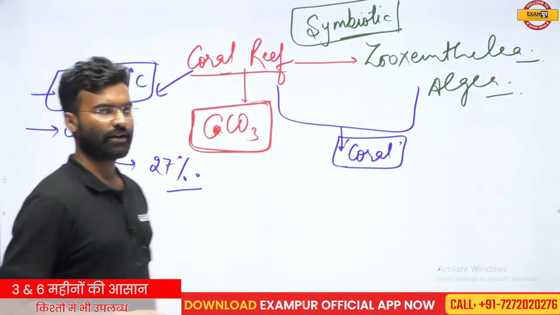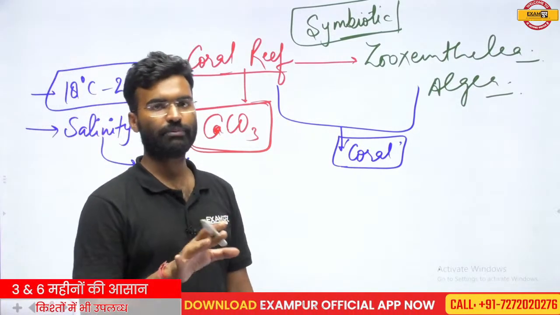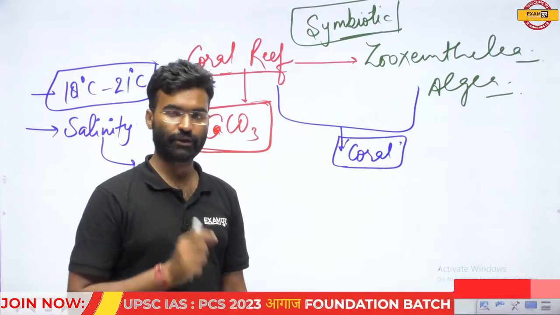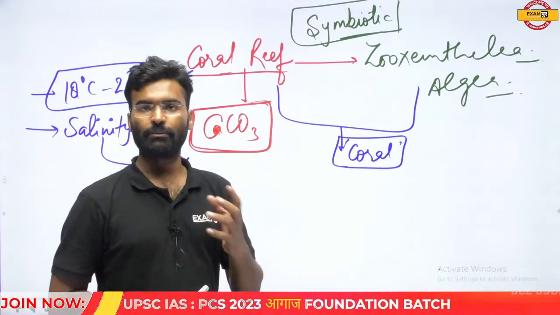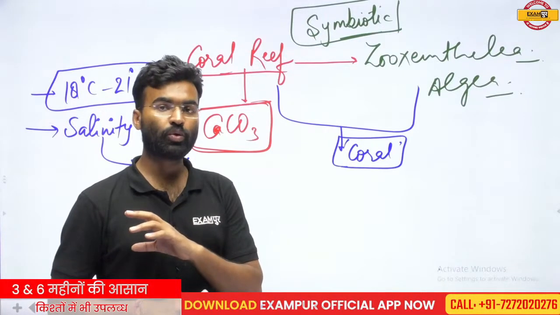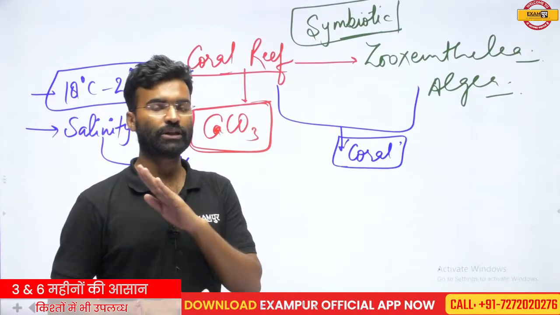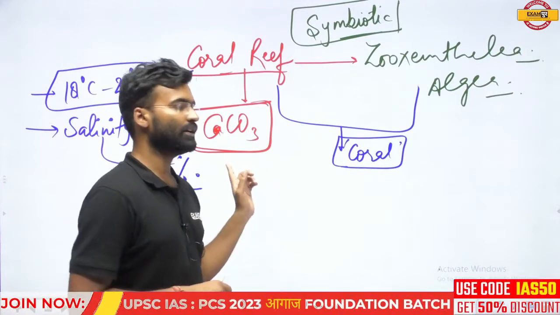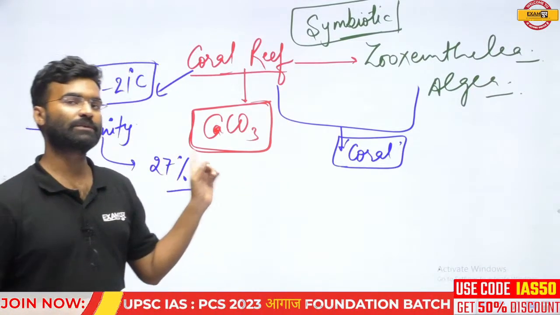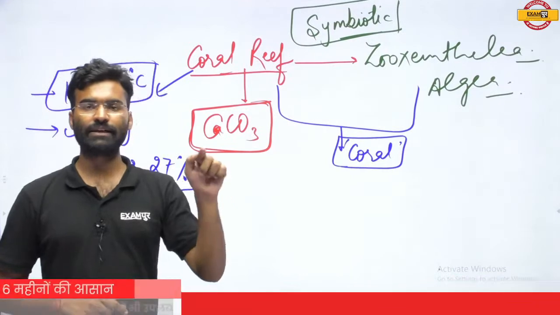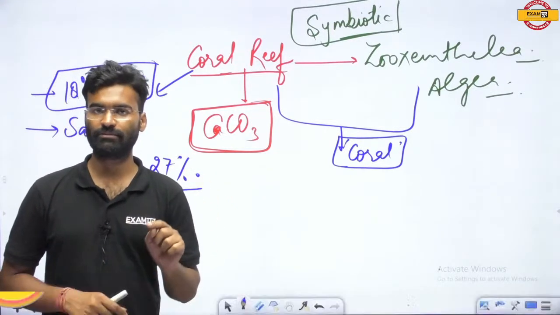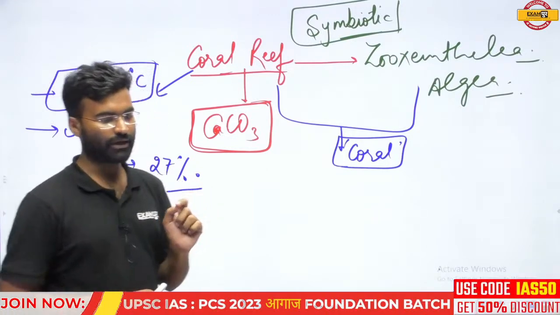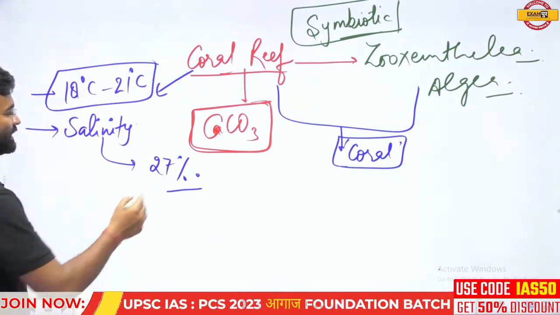So you can draw a conclusion here that corals do not survive in fresh water which does not have salinity. Salinity is the essential factor for the development of corals in any particular region.